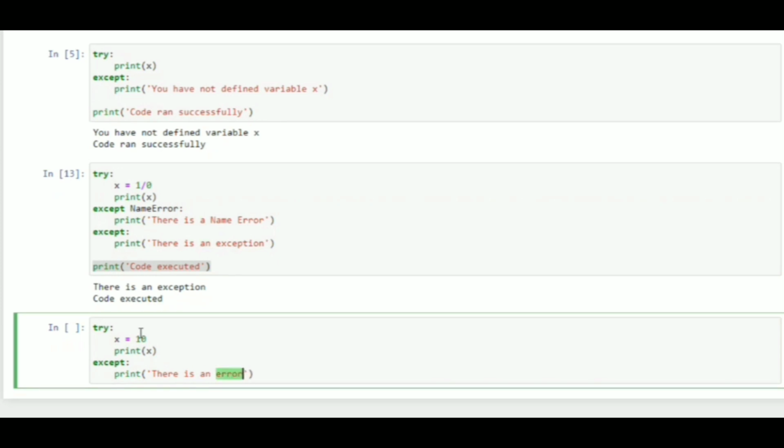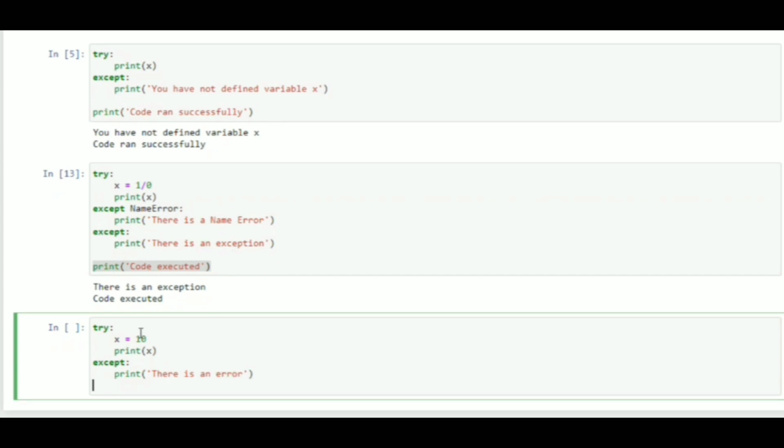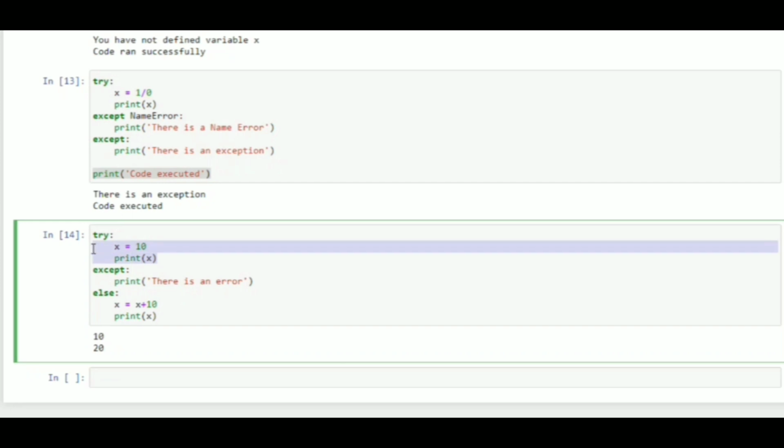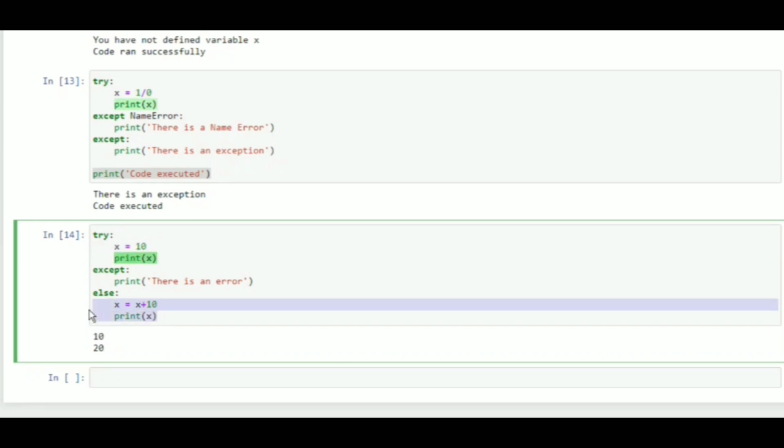Otherwise, that means if there is no exception, just do else: x is equal to x plus 10 and print x. Let's run this code. You can see that first we printed x is 10 and then we printed x is 20 because there is no error.